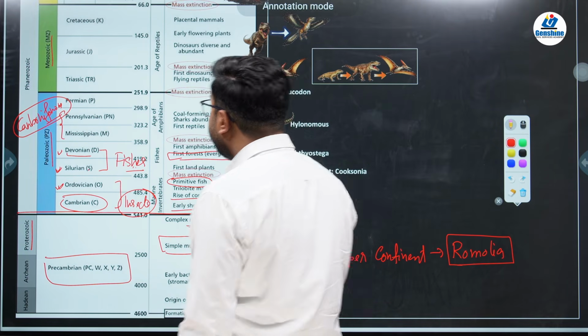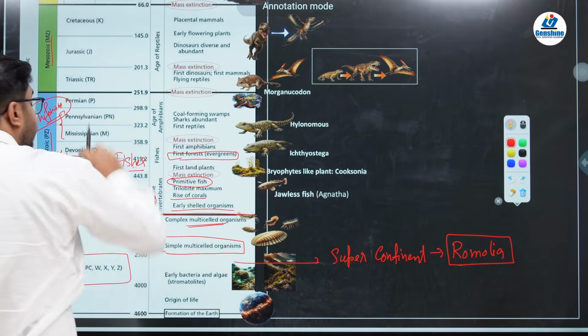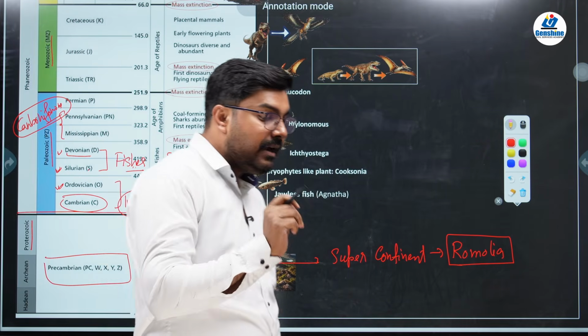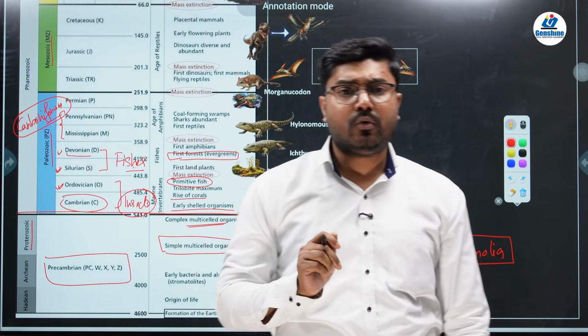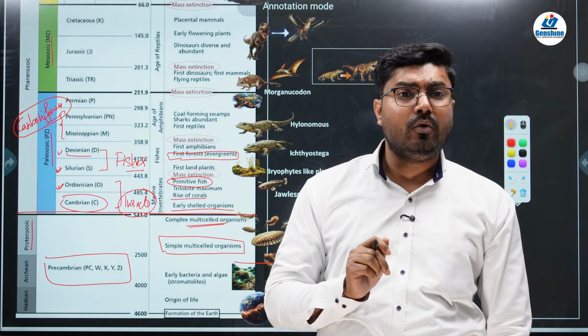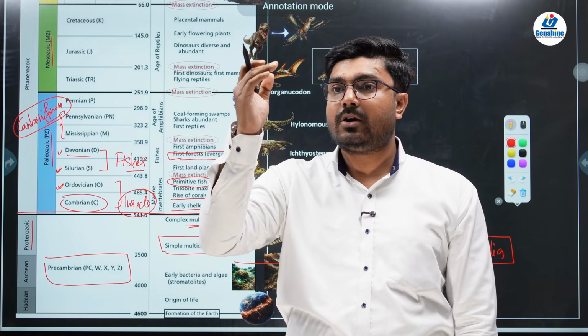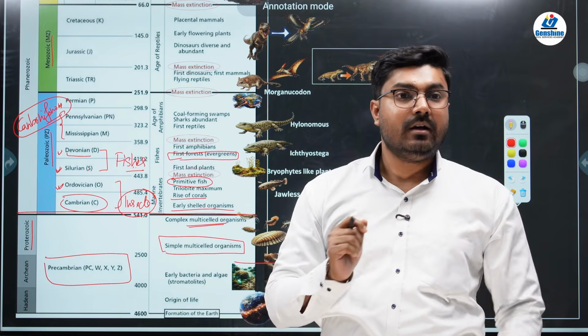So what do you understand by this? That this is the formation of coal. Okay, now when you talk about coal, you might have heard about Gondwana coal. In India we have Gondwana coal. See, Gondwana coal was formed later on. That is why it is not of the best quality.